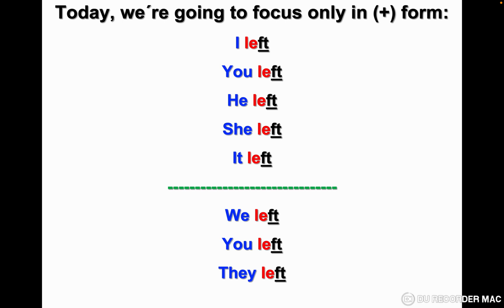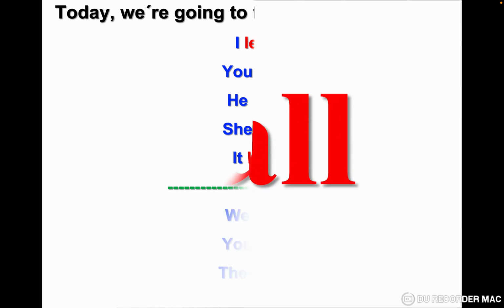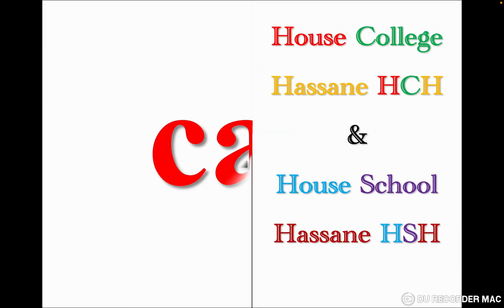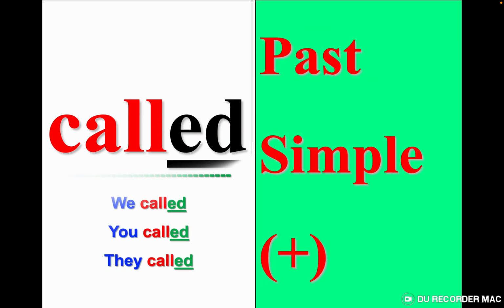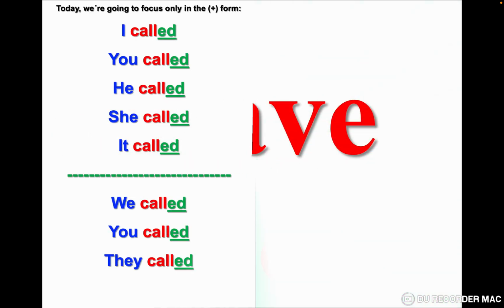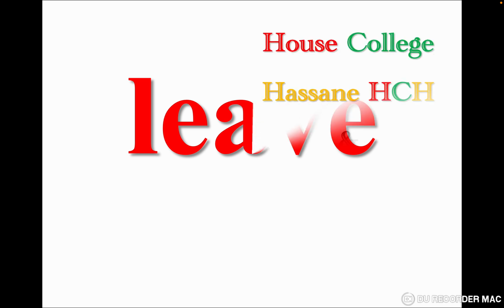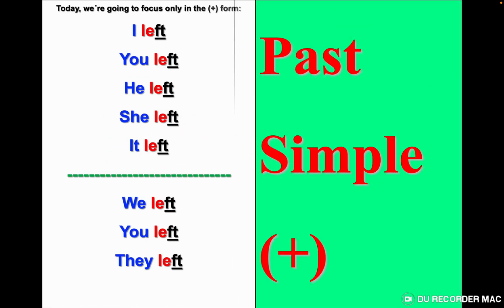Let's practice the verb leave in the past simple. Positive. I left, you left, he left, she left, it left, we left, you left, they left. Call, we saw it, so we are not going to repeat it. Leave, the same.